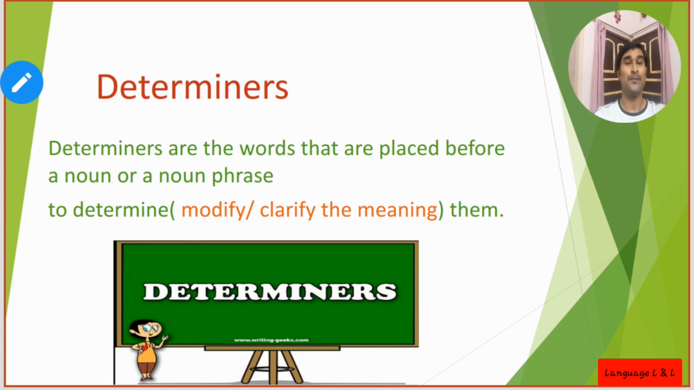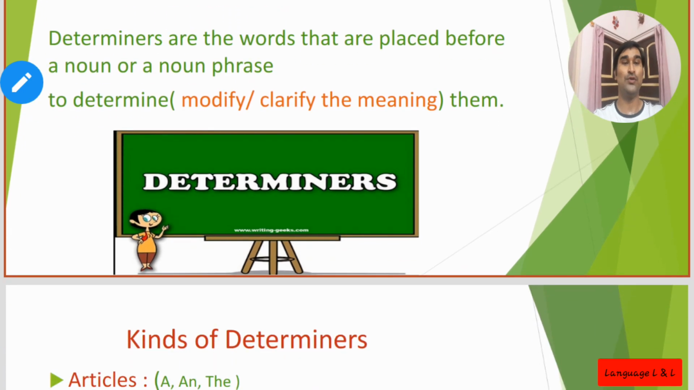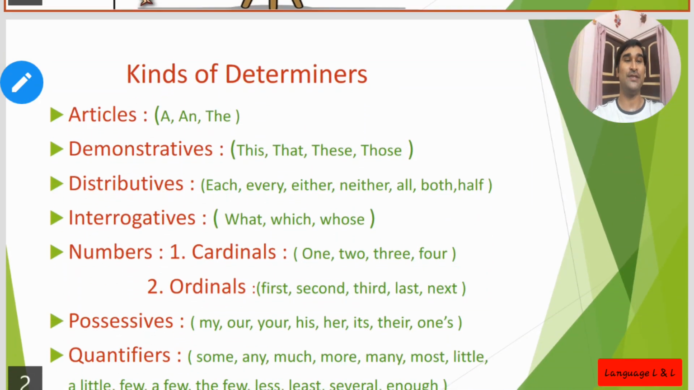Okay, so let's start. For those who haven't seen it, I will reconnect from the first part to this video. So I am recollecting the first part. What is a determiner? Determiners are the words that are placed before a noun or a noun phrase to determine them. That means to modify or to clarify their meaning. So let's move towards the kinds of determiners.